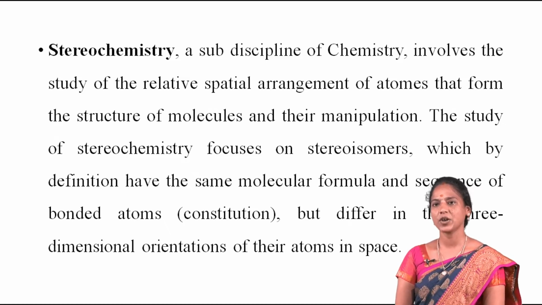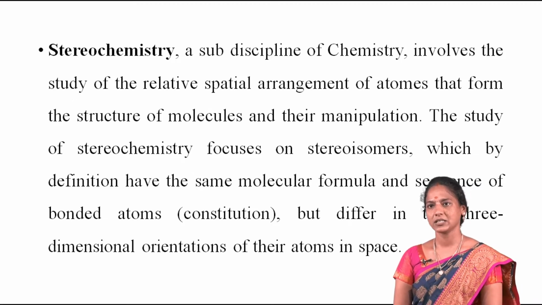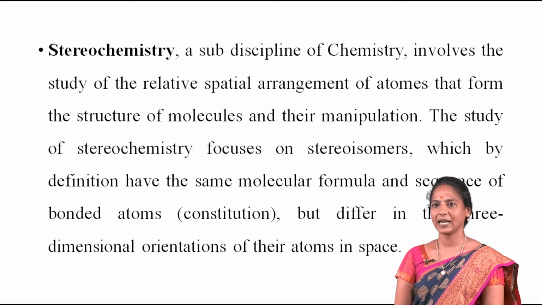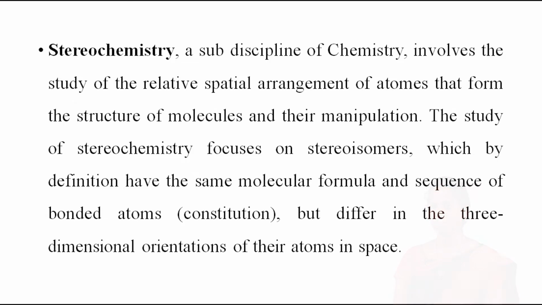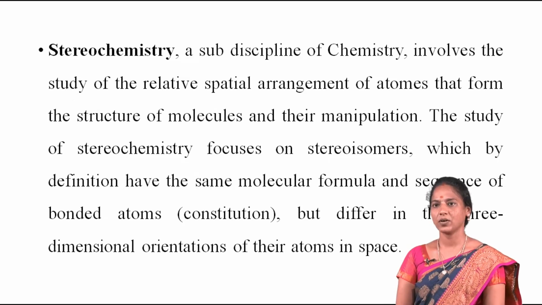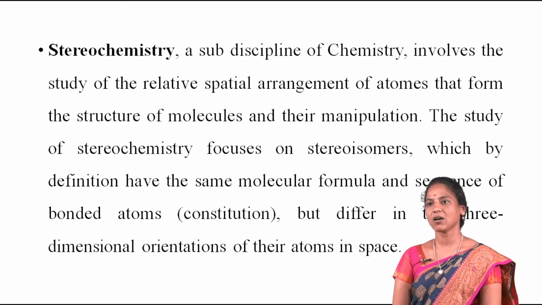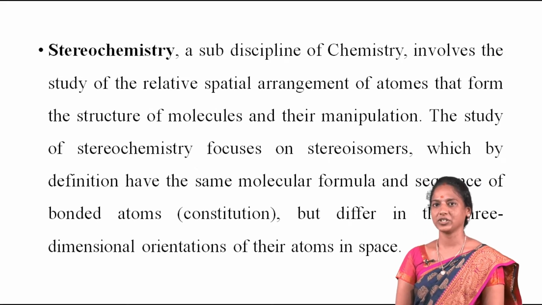The study of stereochemistry focuses on stereoisomers, which by definition have the same molecular formula and sequence of bonded atoms, the constitution, but differ in the three-dimensional orientation of their atoms in space. For this reason, it is also known as 3D chemistry. 3D means three-dimensional. The prefix stereo means three-dimensional.